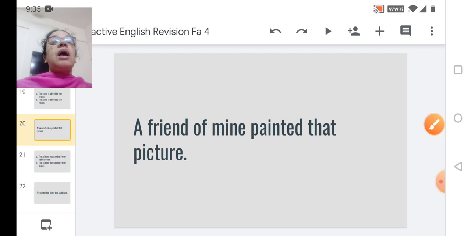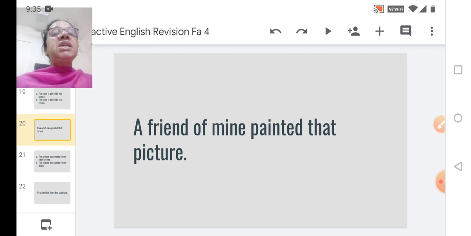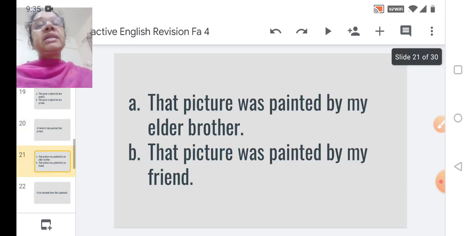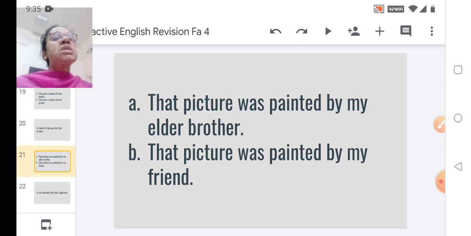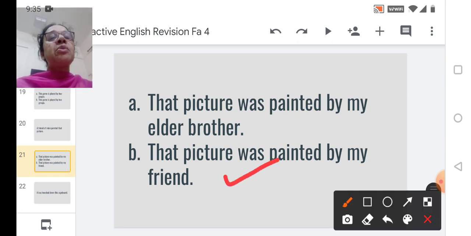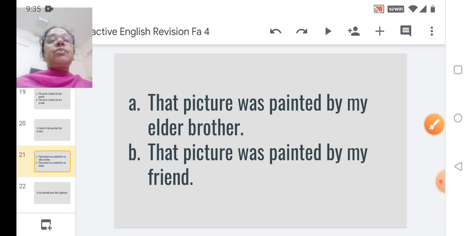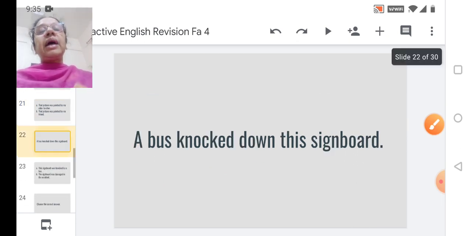Next. A friend of mine painted that picture. Okay, what is the question sentence? A friend of mine painted that picture. Let us check the options. That picture was painted by my elder brother. Now, that picture was painted by my friend. Very simple, students. The correct option has to be option B. That picture was painted by my friend. Okay. So, let's move ahead.